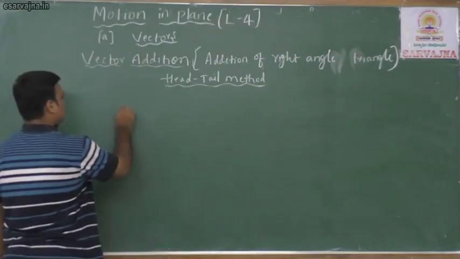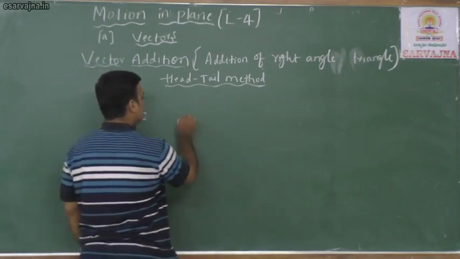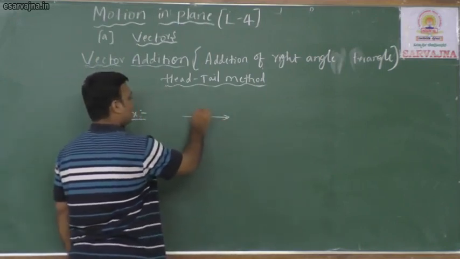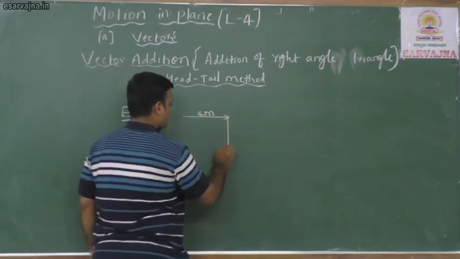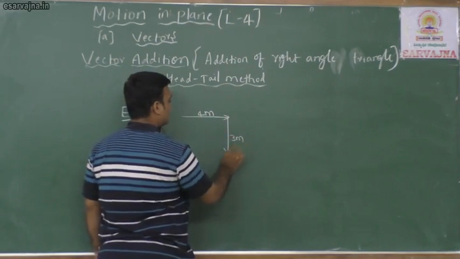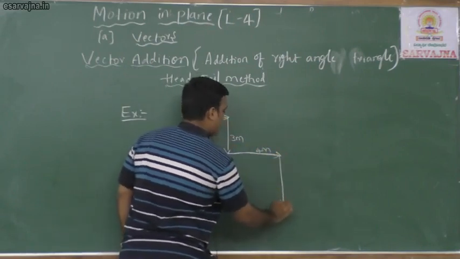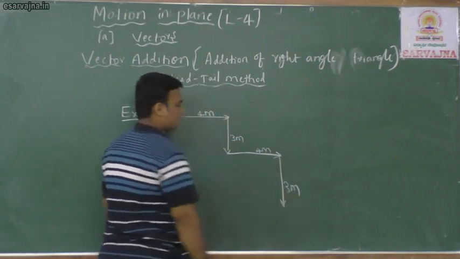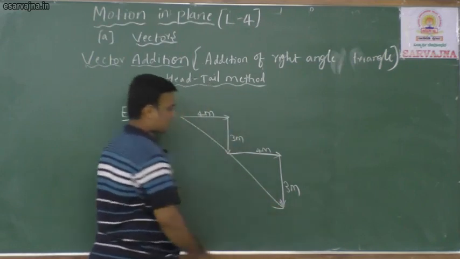Example, try to solve this. A person is walking 4 meter east, again he goes 3 meter south, again he goes 4 meter east, again he goes 3 meter south. What is the total distance made by that person?